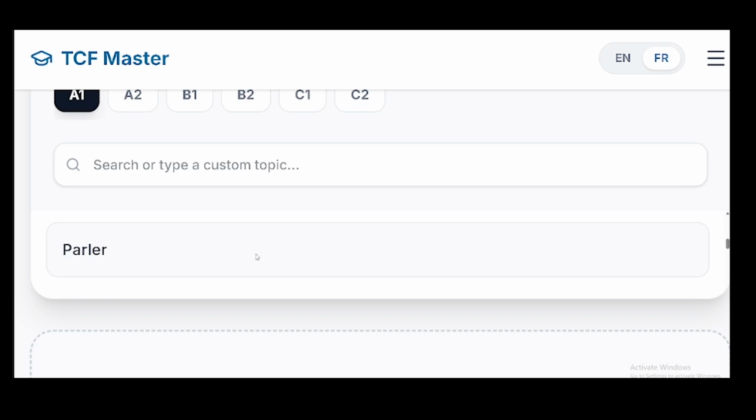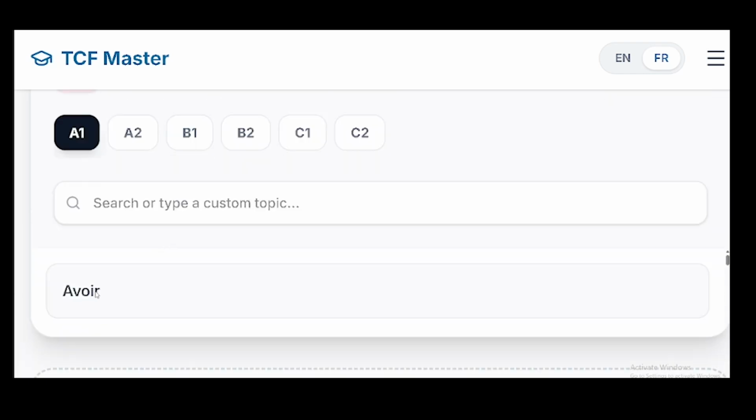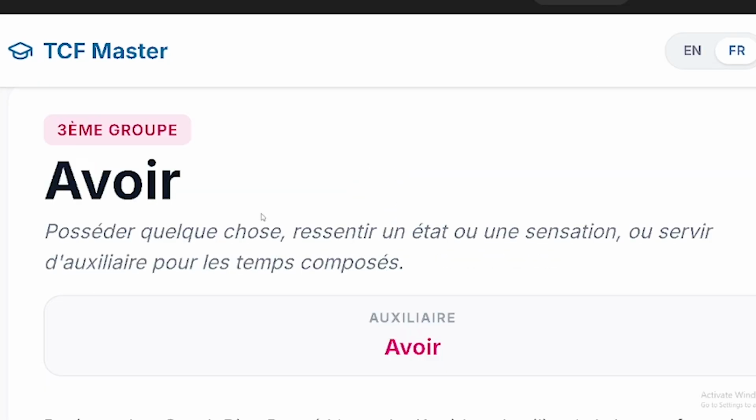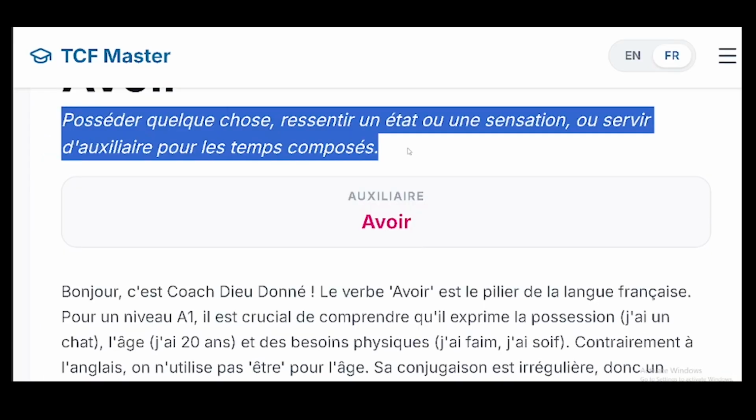Alright, let us move on. Let me choose one verb. Now, click on avoir. Voilà. This is how it will display on your screen. You can access this platform on your phone also. This verb is a verb of the third group and is also an auxiliary verb. You can read the instructions about it. I've changed it into French, so all the information here is in French, but if you're an English speaker, you can change it to English.